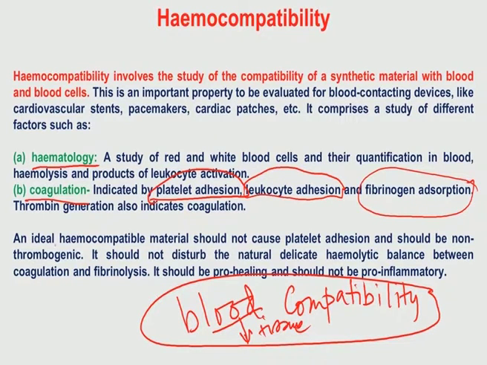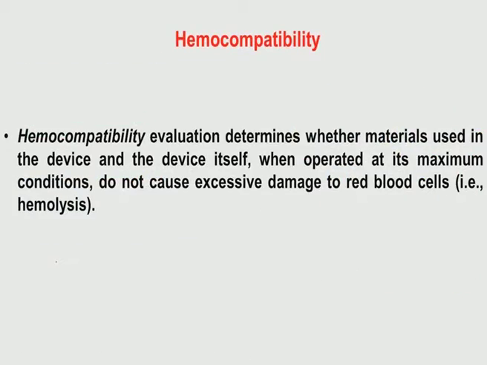So, an ideal hemocompatible material, which may be very difficult to find, should not cause platelet adhesion and should be non-thrombogenic in nature. So, in terms of hemocompatibility, the material should not facilitate platelet adhesion and also should be non-thrombogenic, or it should not disturb the delicate natural balance of RBC and WBC. So, all these factors are there.